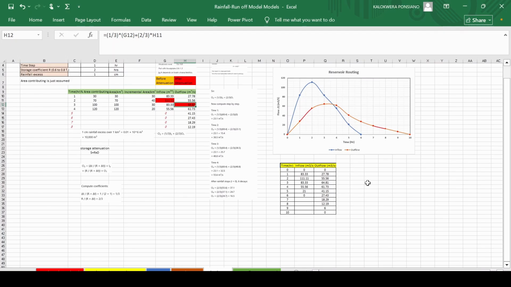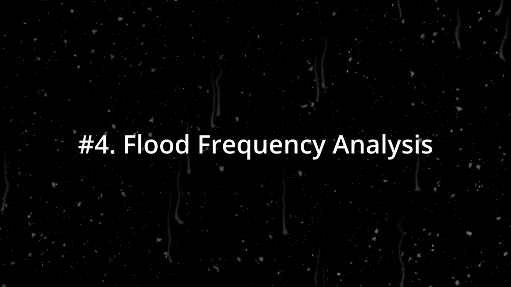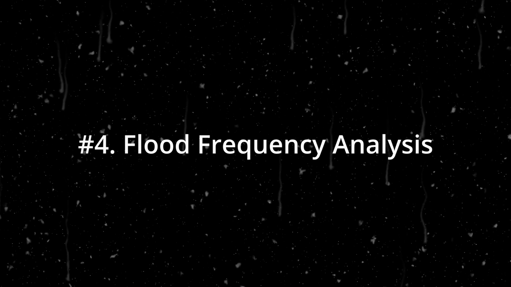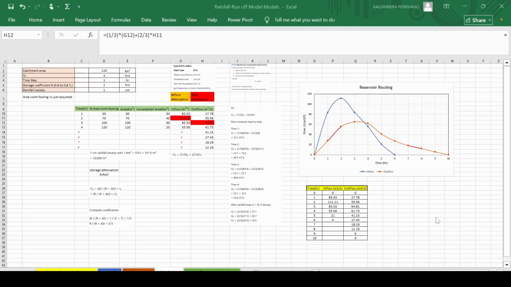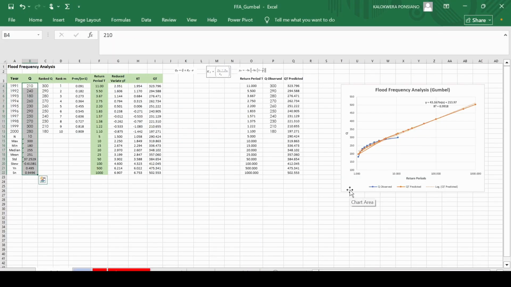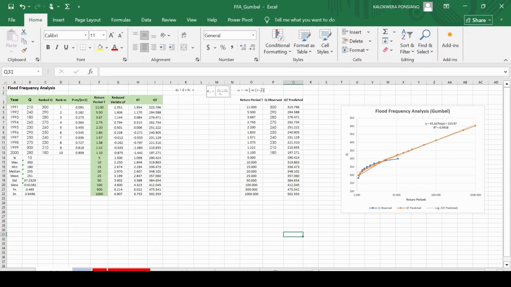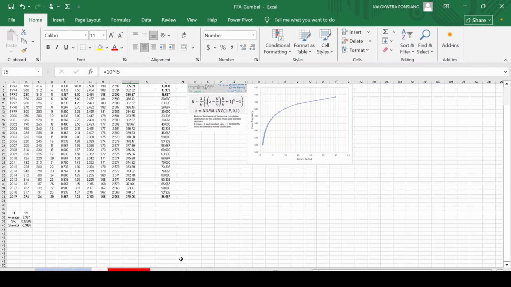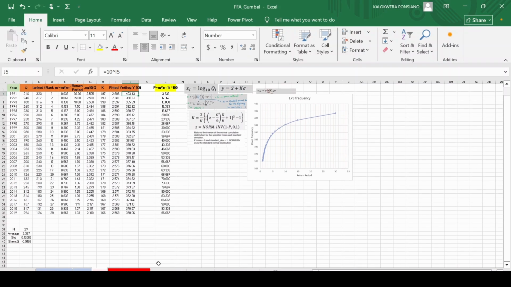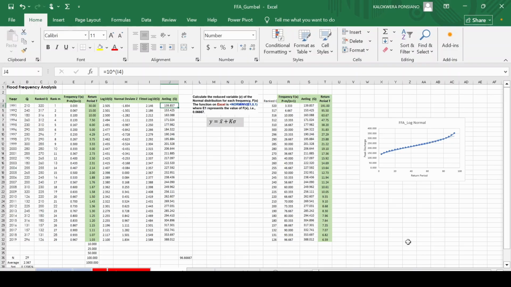So once that is done, we go to the next step, which is to perform flood frequency analysis. Once river flow data is available, engineers now perform flood frequency analysis. Now the purpose of the flood frequency analysis is to estimate the extreme events like a 100-year flood, 50-year event, or even 1000-year events, because this is what we are going to use as an input for designing the key hydraulic structures. So a 100-year flood has a 1% probability of occurring in any year. Probability distributions like Gumbel distribution help us model these extreme events.